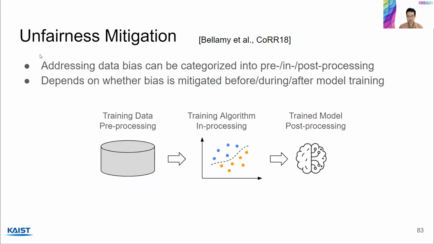So I did a whirlwind tour of fairness measures. Now I'd like to cover unfairness mitigation techniques. So addressing data bias can be categorized into largely three approaches: pre-processing, in-processing, and post-processing approaches, depending on whether the bias is mitigated before, during, or after model training, as shown in this figure. So I will cover each of these approaches in more detail.